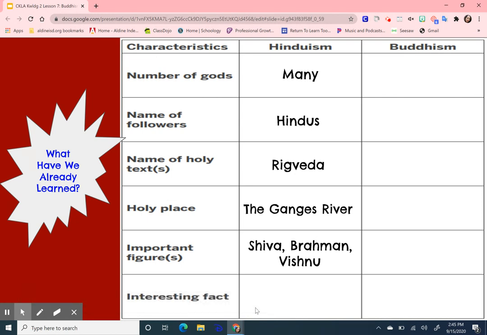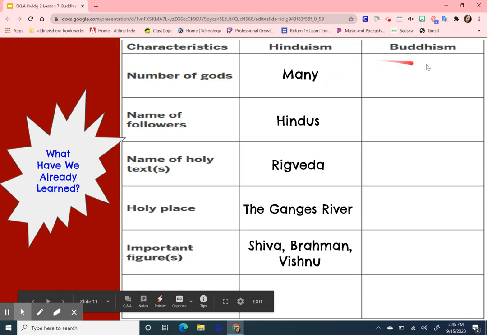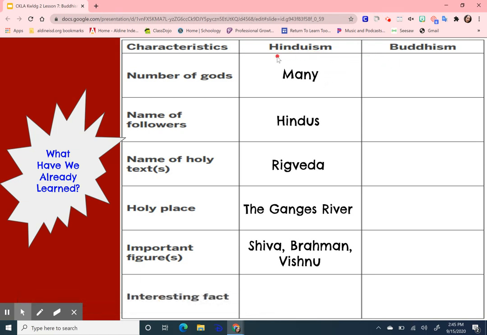For the last part of this lesson, we will finish composing this chart in comparing Hinduism to Buddhism. This will help you on your independent activity that you will discuss what it is that you learned about Buddhism.